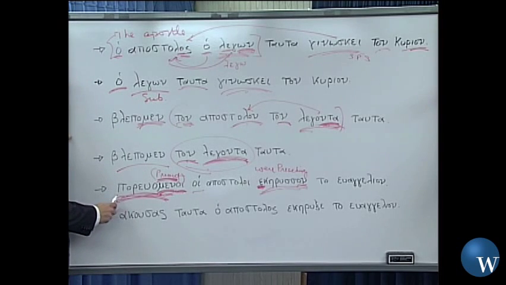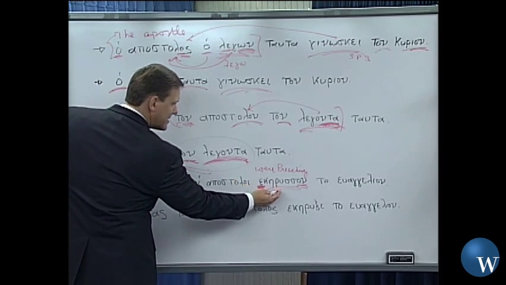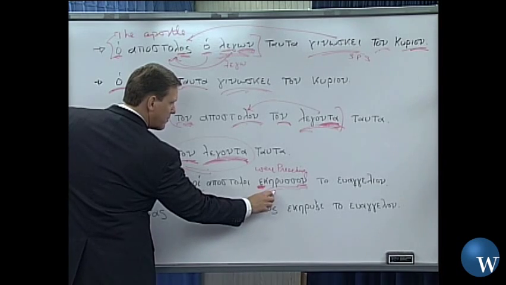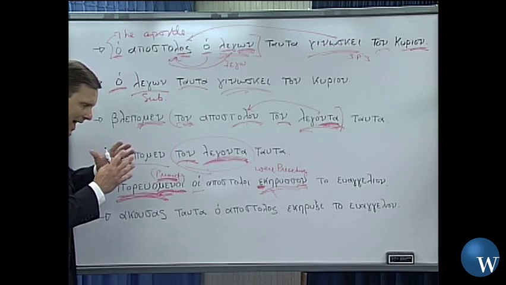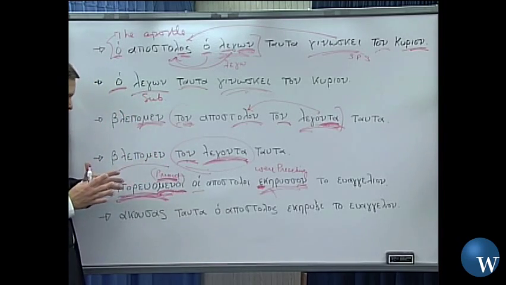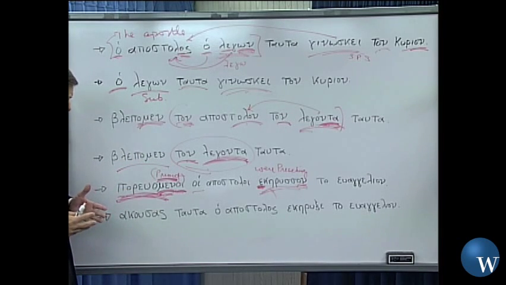So when we have a present tense participle, remember it is contemporaneous. It's going on at the same time as this. Even though this is taking place in the past, I need to understand that this is as well because it is present tense. Remember, get rid of the idea of there being a time idea with regard to these participles and infinitives when we get to those later. But so how are we going to translate that? While going.